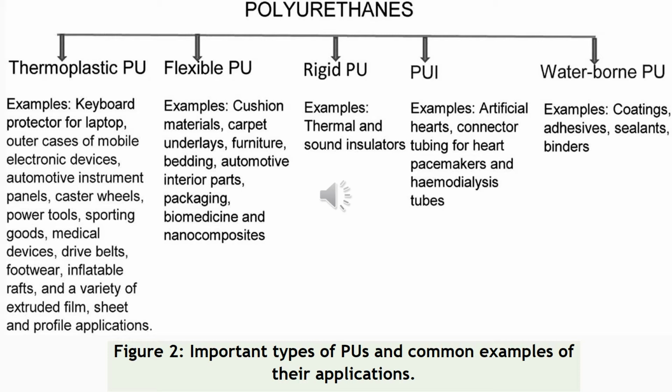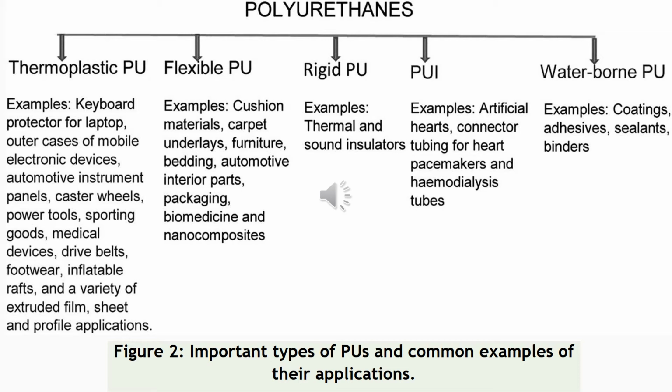The second type of polyurethane, with its examples, is flexible polyurethane. Flexible must have some elasticity in it. Examples are cushion materials, carpet underlays, furniture bedding, automotive interior parts, packing, biomedicine, and nanocomposites.